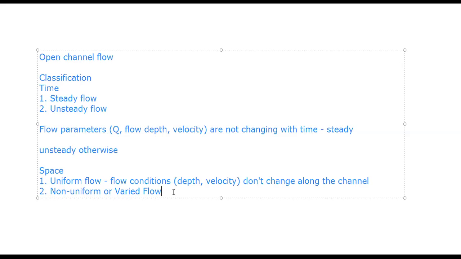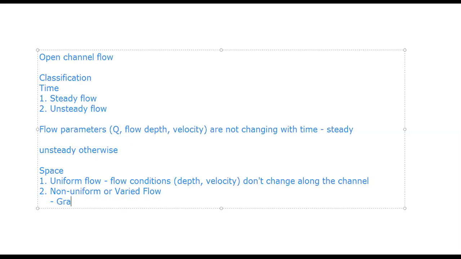So as far as this semester is concerned, we will assume that Q is not changing in time or space. The only things that are changing are the depth and the velocity as a function of space or as a function of time. Okay, all right. So even in this non-uniform flow, there are two categories.